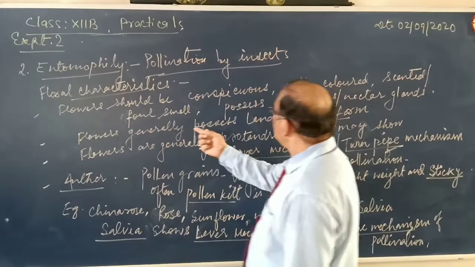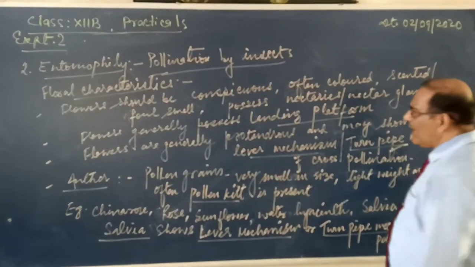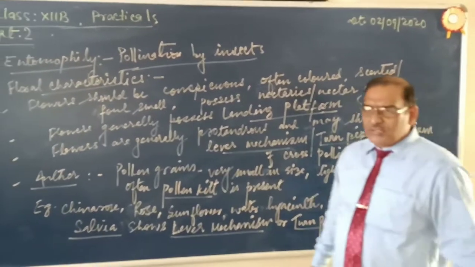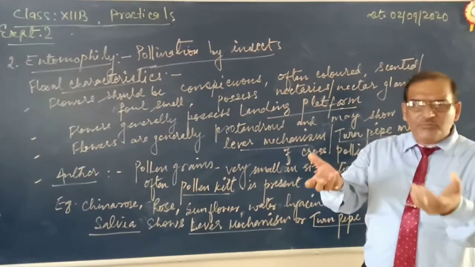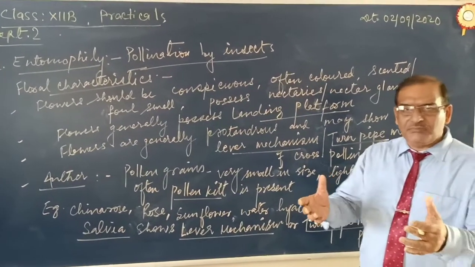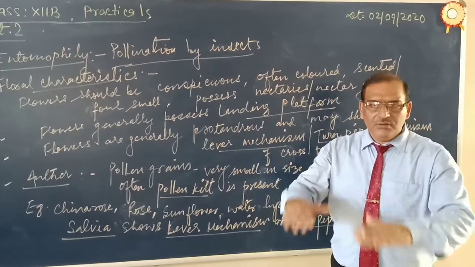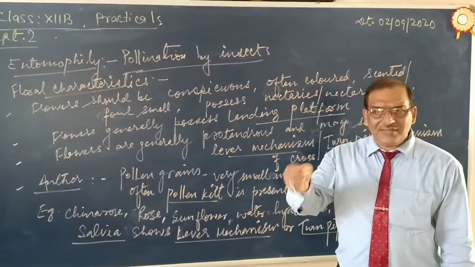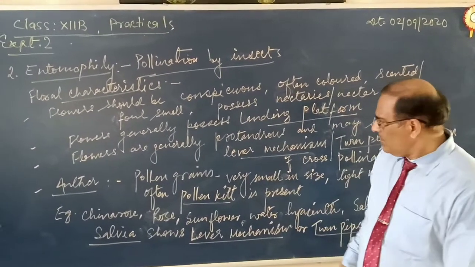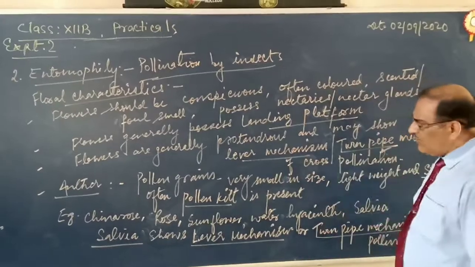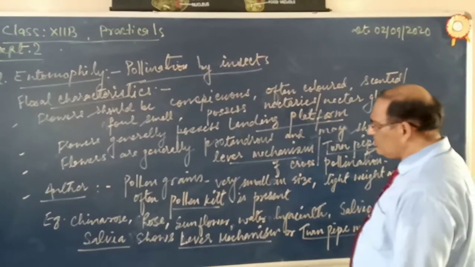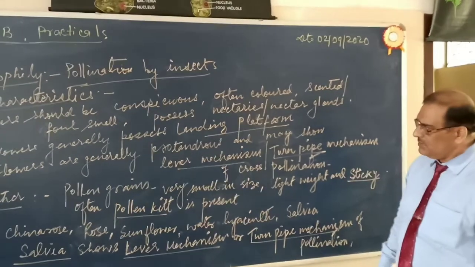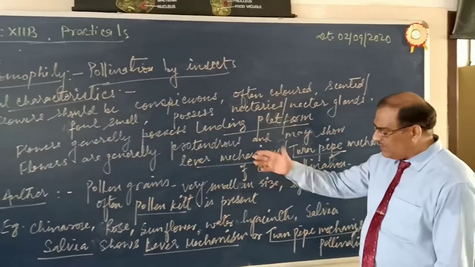Now, flowers generally possess a landing platform. What is the landing platform? This is the kind of platform for the landing of the insects. Insects land upon the structure in the flower. So the flower must have a structure for the landing of the insects. Now, sometimes the flower shows lever mechanism or turnpike mechanism of cross pollination. I will discuss later on.